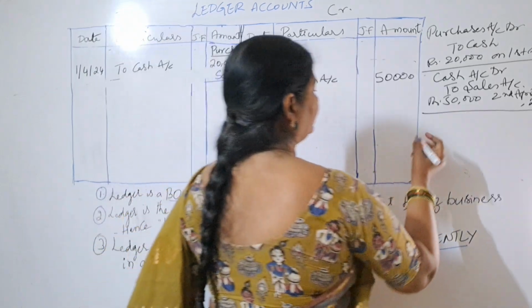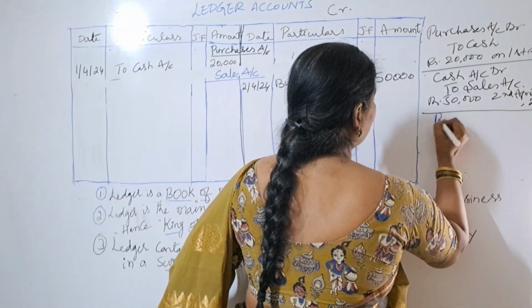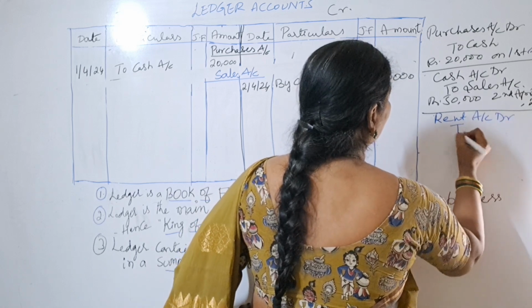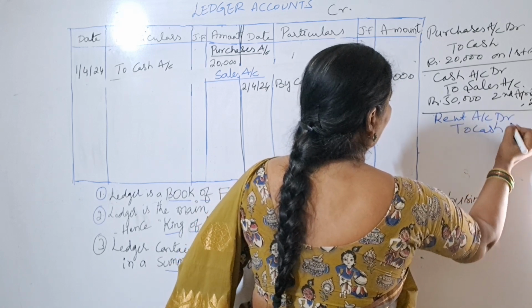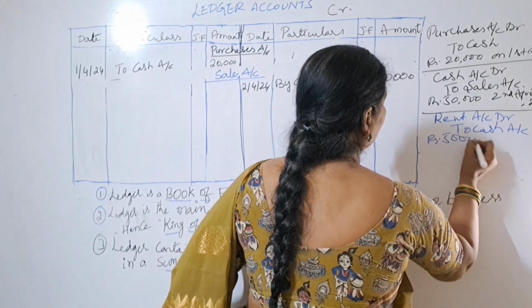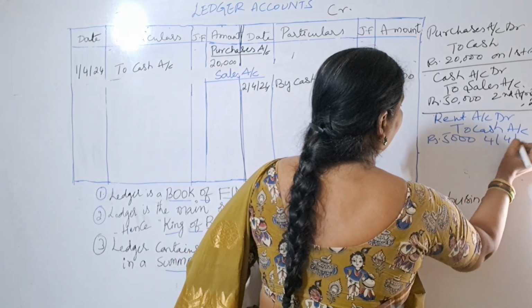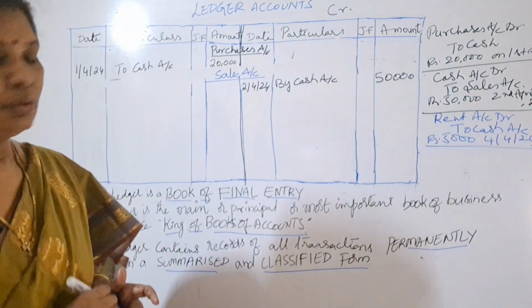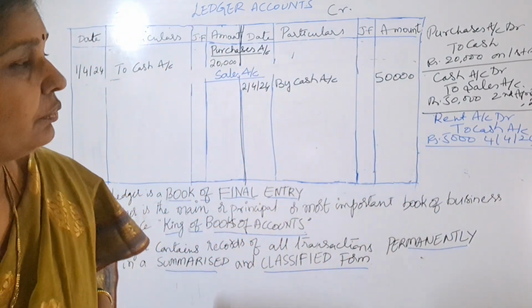Rent paid. Rent paid means rent account debit to cash account. Rent is rupees 5,000. On 4th April 2024, we have paid rent. Right? So how will you write? Which account are we preparing?